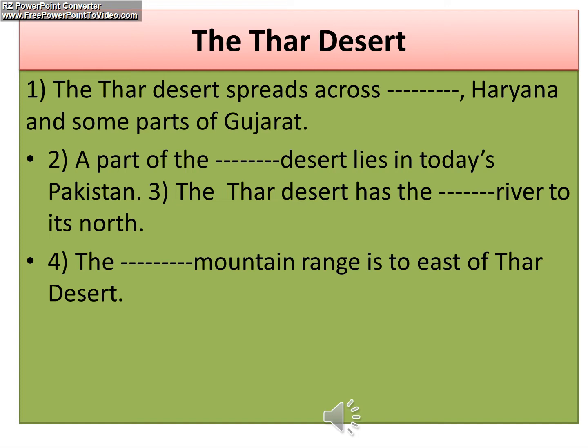The dash mountain ranges is to the east of Thar desert. I hope students you have taken a screenshot. You will get all these answers in the one paragraph only, so there is no need of searching here and there. If you read the paragraph properly, you will get all the answers.